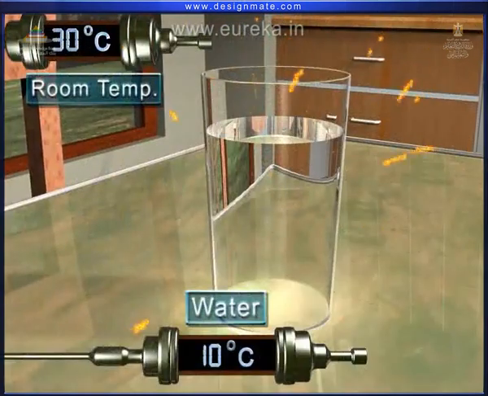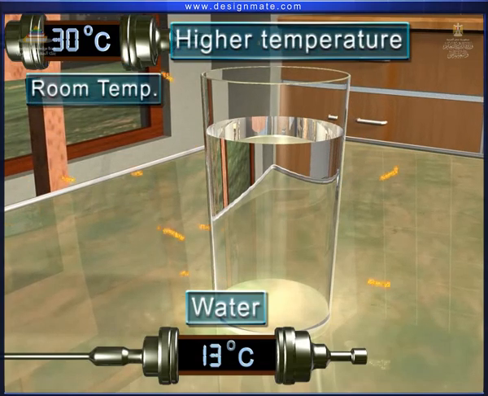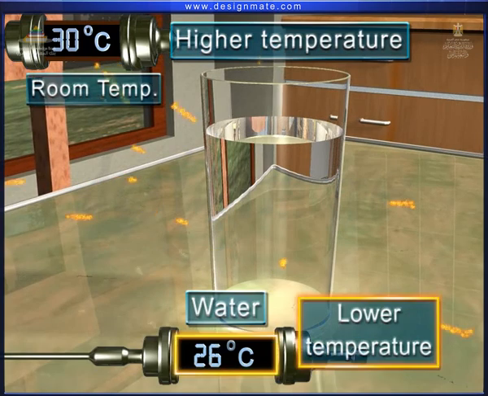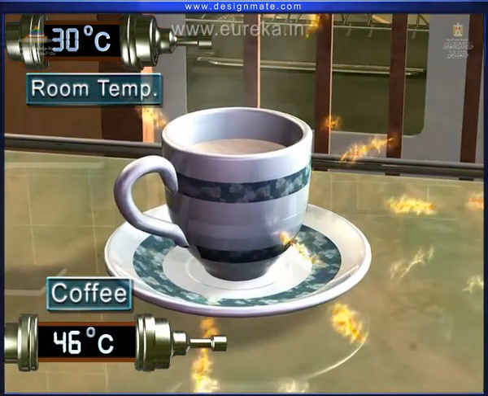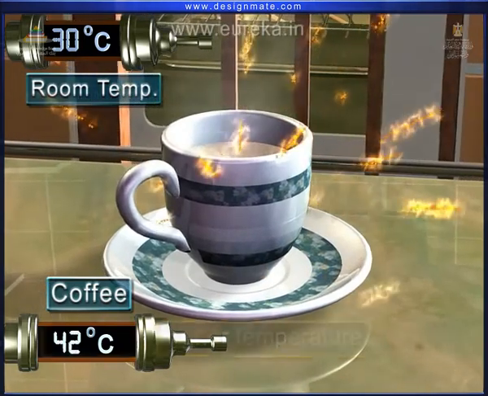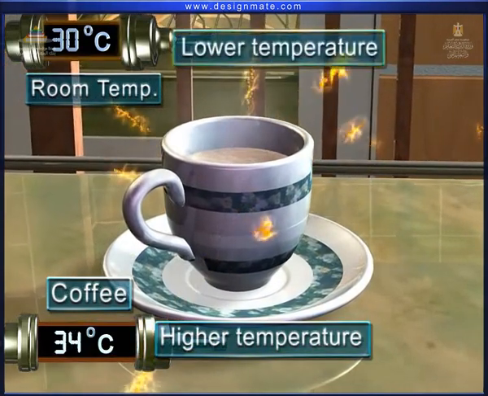In case of cold water, heat flows from the surroundings at a higher temperature into the glass, which is at a lower temperature. Whereas in the case of the coffee, the heat flows from coffee, which is at a higher temperature, to the surroundings, which are comparatively at a lower temperature.